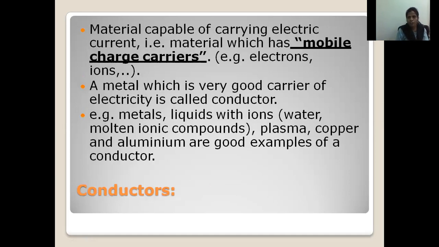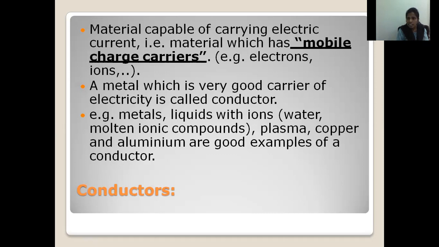Let us see the definition of a conductor. A conductor is a material which is able to pass electricity, which is able to flow current. But why are conductors able to pass electricity? Let us see the definition. Conductors are materials capable of carrying electrical current, that is, materials which have mobile charge carriers.